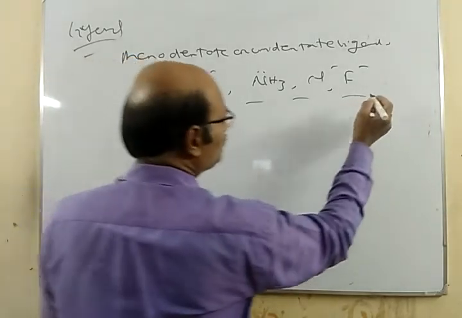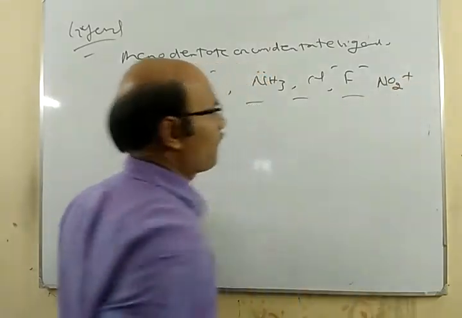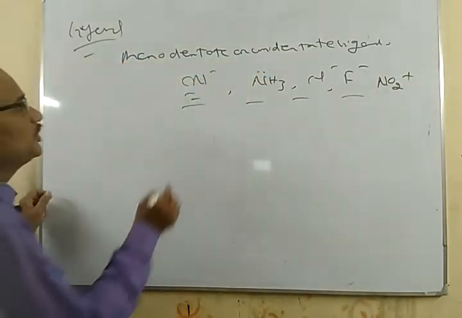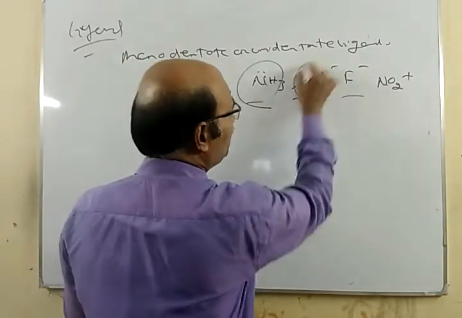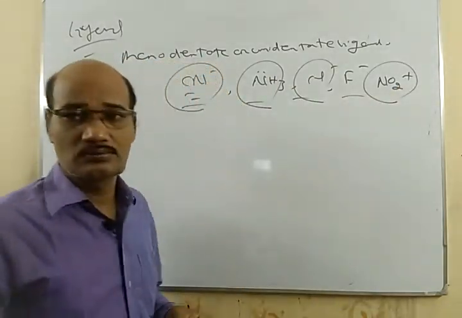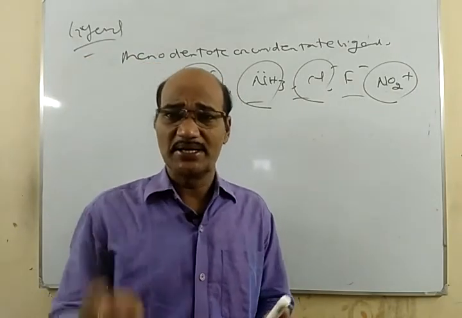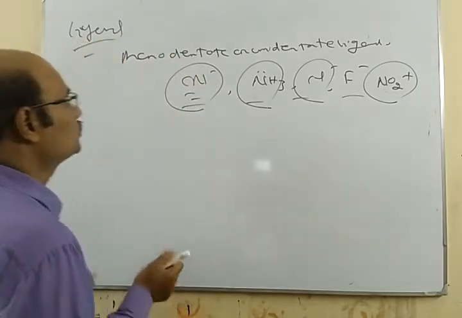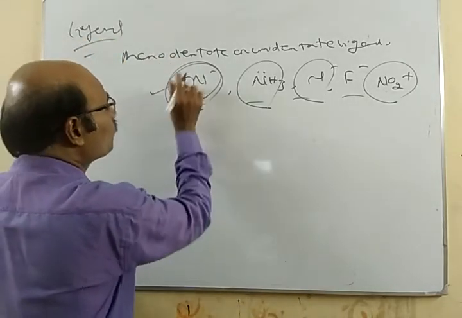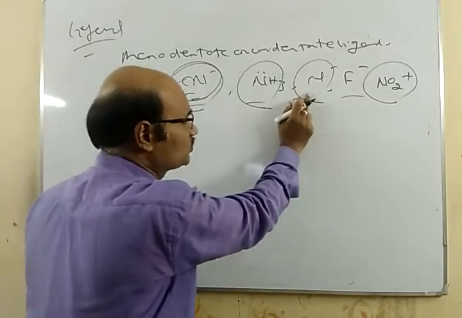We have NO2+. So there are anionic, neutral and cationic ligands. That means the ligand can be anionic, cationic, or neutral also. Here Cl can donate one lone pair, and this also one, this also one, this also one.